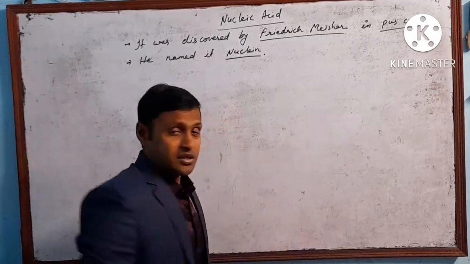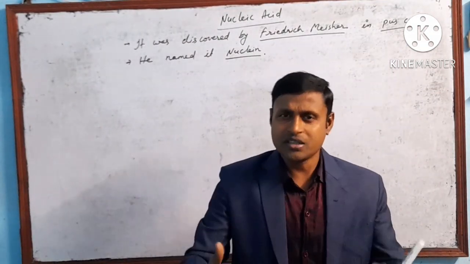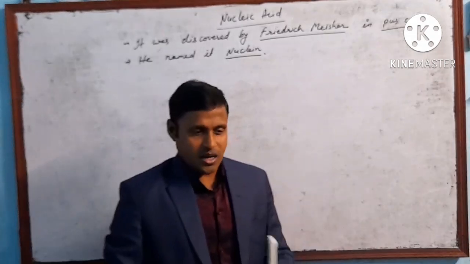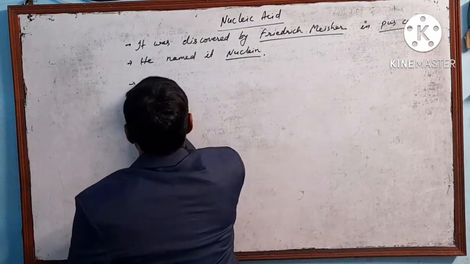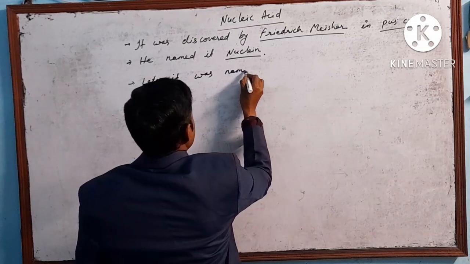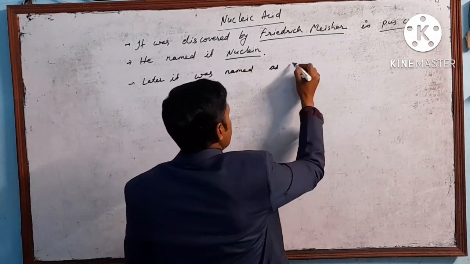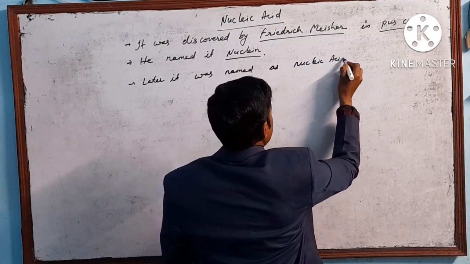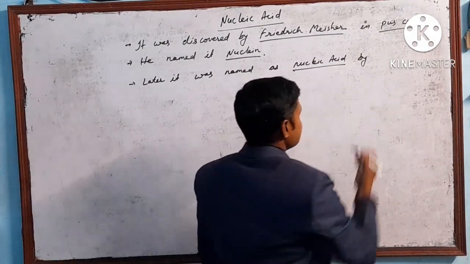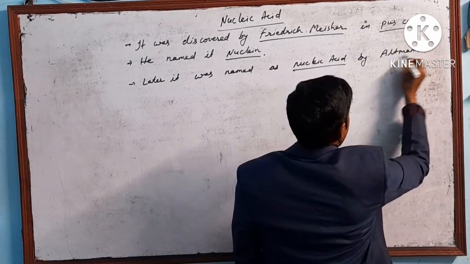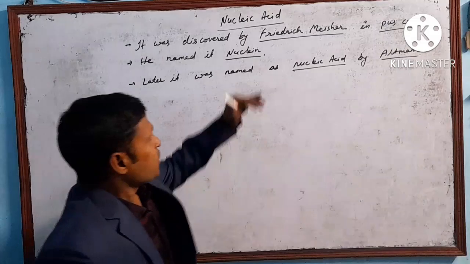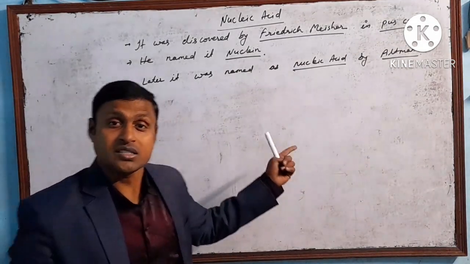nuclein. But as time passed, many scientists, in their own ways, tried to discover it better and give it a name. Later the same thing was named nucleic acid. By whom? By a scientist whose name is Altman. He gave the name nucleic acid to those substances which were discovered by Friedrich Miescher.